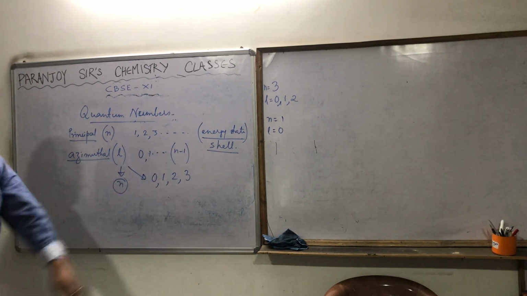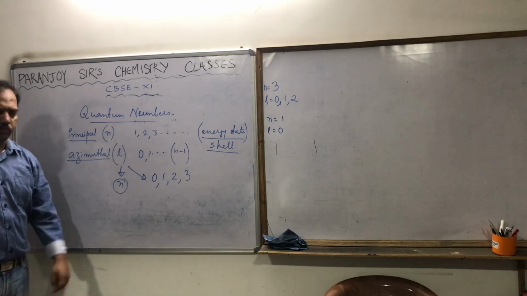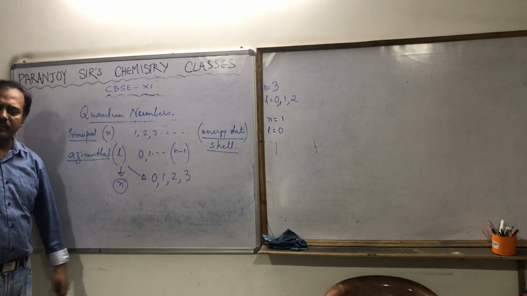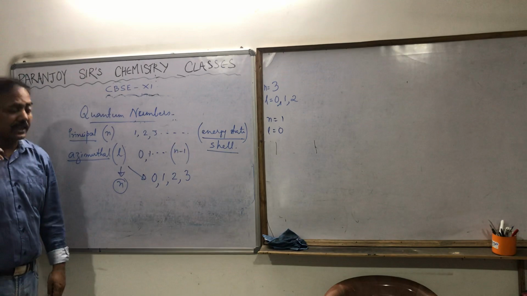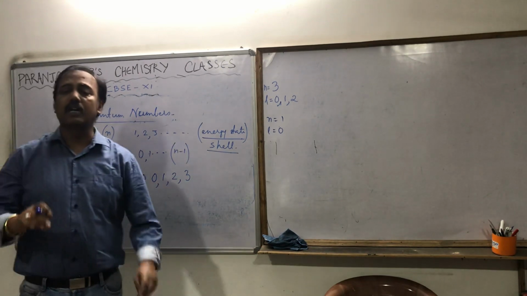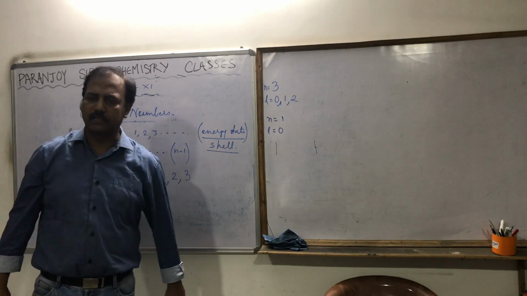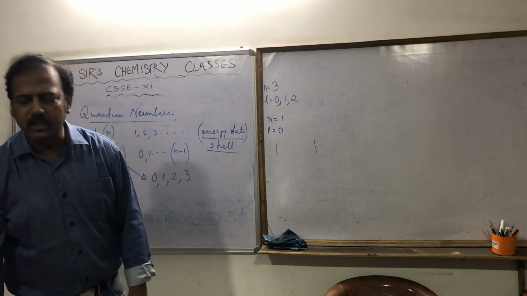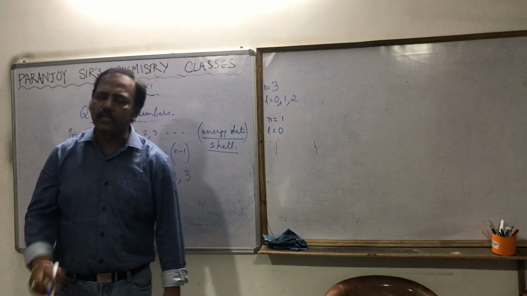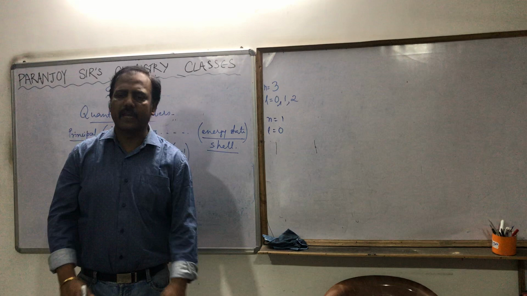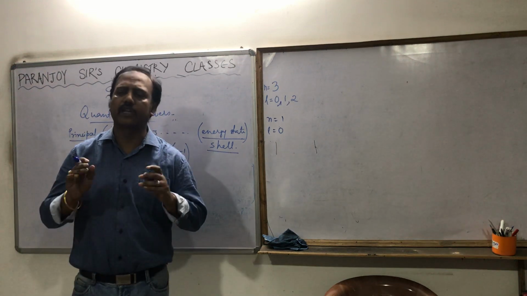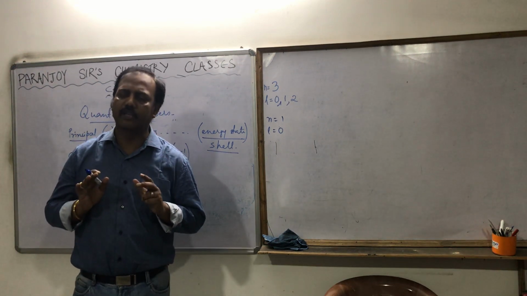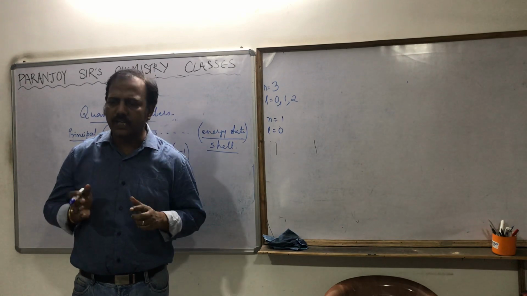Now what is the significance of the value of l? It tells us about the shape of the orbital. I told you, orbital means the space surrounding the nucleus where the probability of finding the electron is maximum. It's a 3-dimensional space.